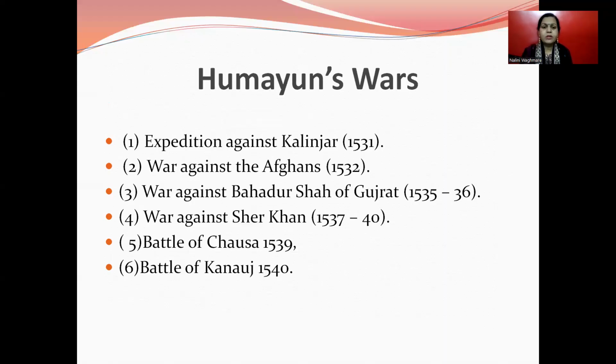His wars: the expedition against Kalinjar, war against the Afghans, war against Bahadur Shah of Gujarat, war against Sher Shah, the Battle of Chausa, and the Battle of Kannauj. Because of Sher Shah Suri also, we find Humayun's failure.